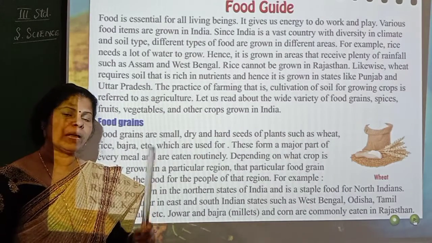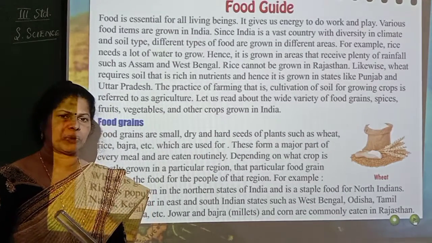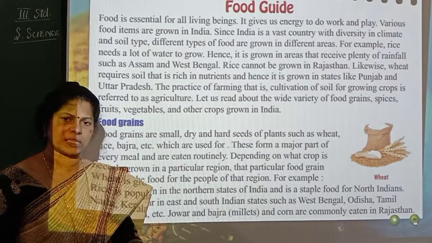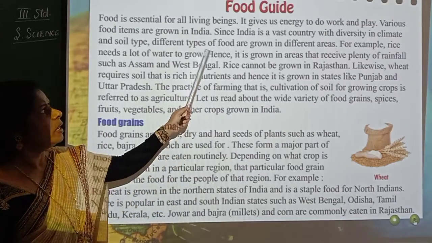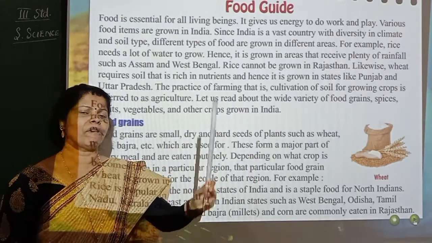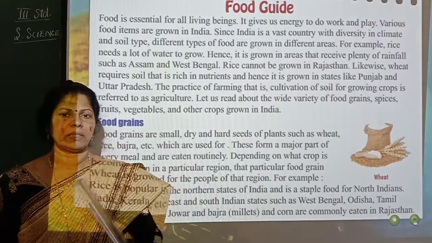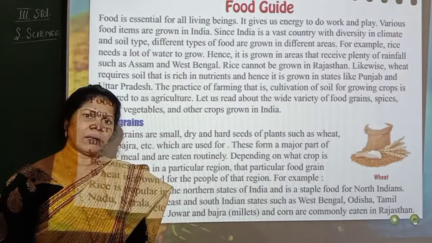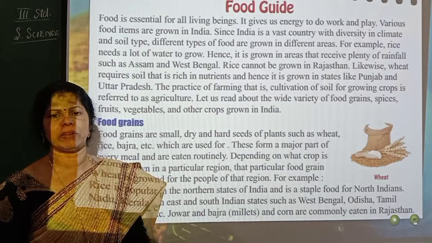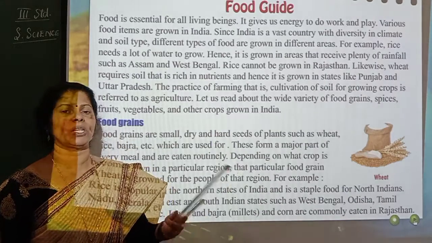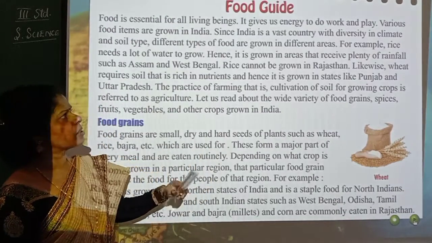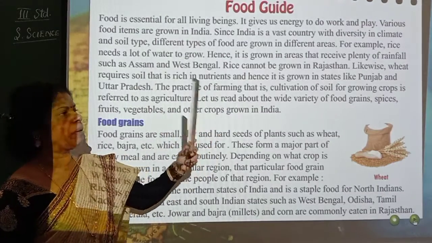Doesn't this country have a proper climate in all the regions? No, isn't it? Even in the same region, if it is one climatic condition in the morning, in the afternoon it will be different, and at night it will be different, isn't it? So the climate varies. Like that, India is a vast country with diversity in climate. Means if it is cold in the morning, in the afternoon it will be very hot, in the evening it will be moderate, and at night it may be cold or sometimes very warm also. Especially in summer season you can see the variation. In winter also you see variation, and in the rainy season also you see the variation. So the climatic conditions go on differing. Diversity means change in climatic conditions.